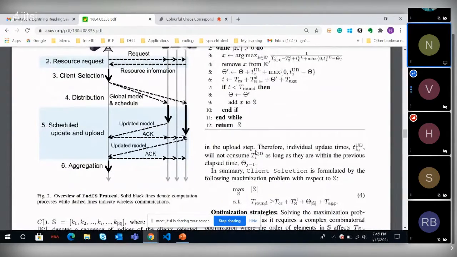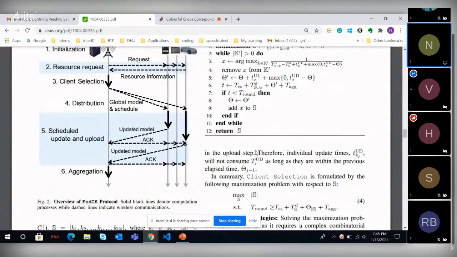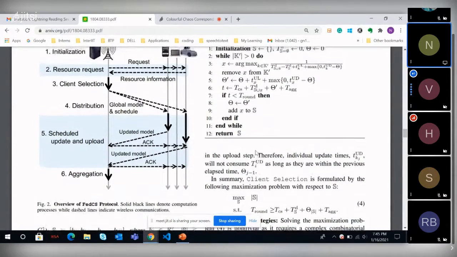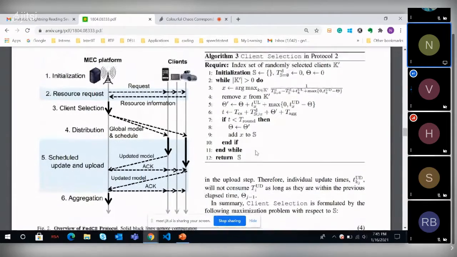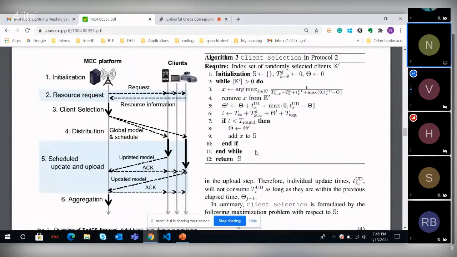Whatever device was working previously, if it's going to submit the diff in this cycle, we'll just select it. If it's not going to submit it in this cycle, we'll reject it. So it's something like this, because there's no profit and nothing is maximized. Yeah, it's not that smart, I guess.